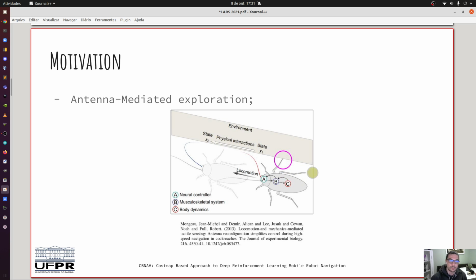Concerning the example of cockroaches here, the musculoskeletal system is adapted to not touch the wall and move near the obstacle. So the first time, state number 1, the cockroach touched the wall, so the antenna-mediated system is adapted to measure the distance between the musculoskeletal system and the wall, and move near the wall without touching it.